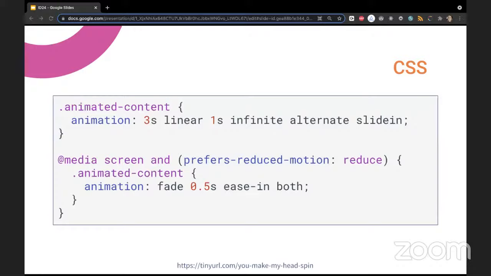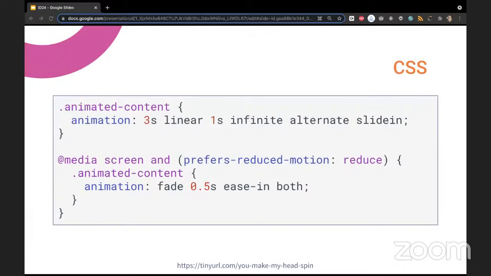The idea is that there can be an animated version with more motion and everything. And then with the media query and prefers-reduced-motion, that class can have less motion, basically. So there is the same class name with an animation that has less motion.